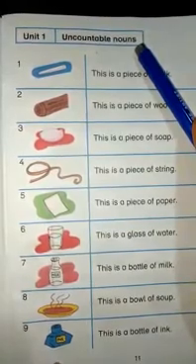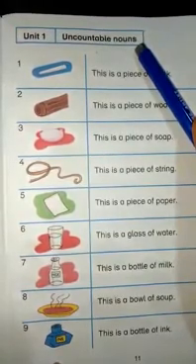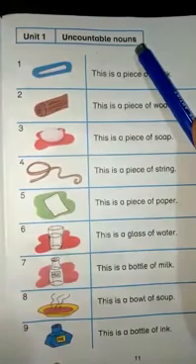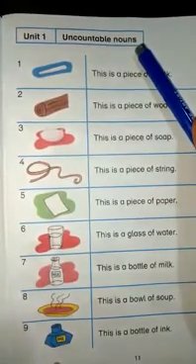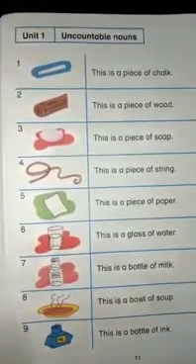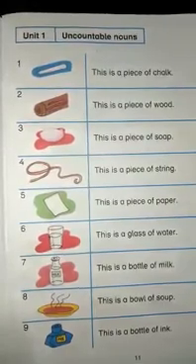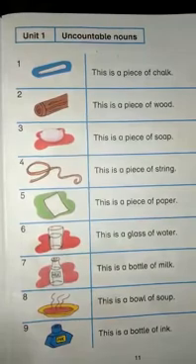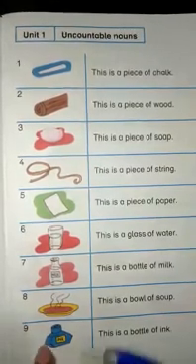Uncountable nouns are those nouns which we cannot count and we always use them as singular. We can't put s with uncountable nouns. Here are some examples about uncountable nouns, but firstly I want to mention some more examples here, like hair, stars, tea, sand, soil, grass. Now students, come to the book.